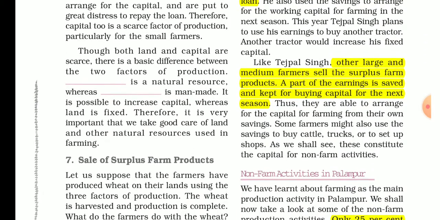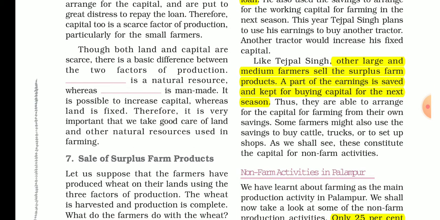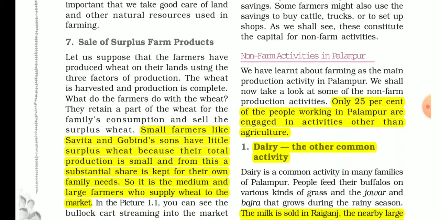Other and medium farmers sell their production, save the earnings and keep the money as capital for the next season. So some people will keep that surplus money in their home, and for preparation of next season's crops, they will use that money for next season crops.